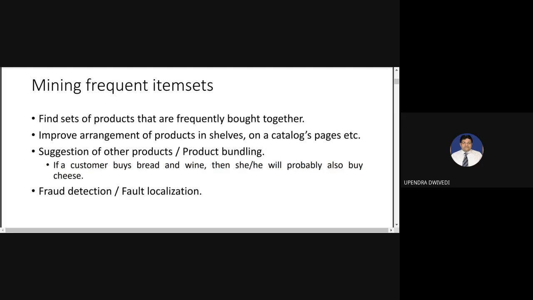Okay, one student has responded: similar products placed together are frequently bought items together. Okay, that is one good thing we can do. We can place the milk and bread and butter at one place so that when a customer is buying milk, he is likely to buy the bread.